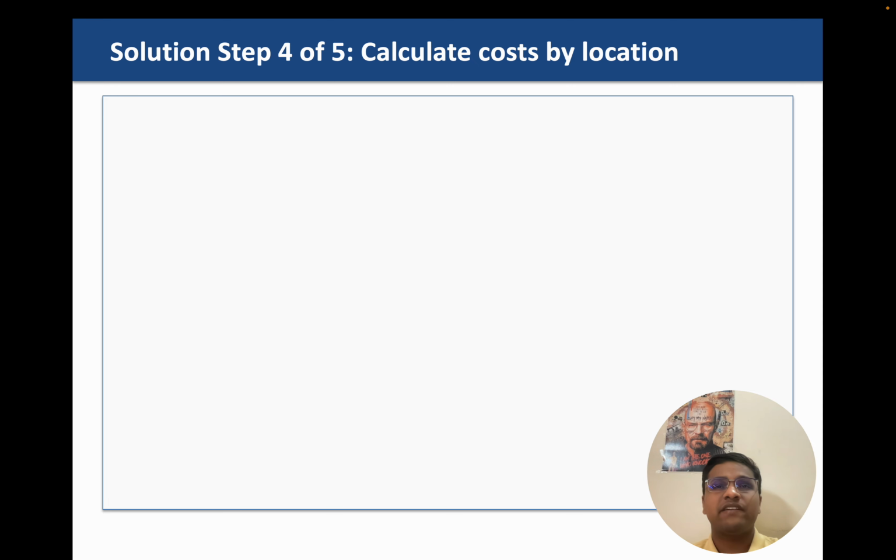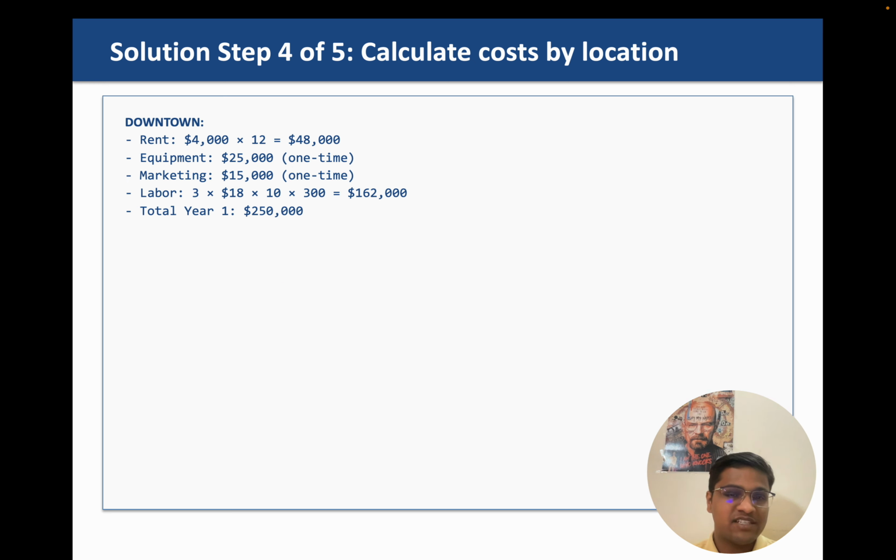Now, once we have revenue per location, we can also do a quick calculation of costs per location. Let us do downtown first. Rent is $4,000 monthly, so we have $48,000 for that. Equipment is there, marketing is there, labor. We had 3 barbers there, each barber taking $18 per hour.